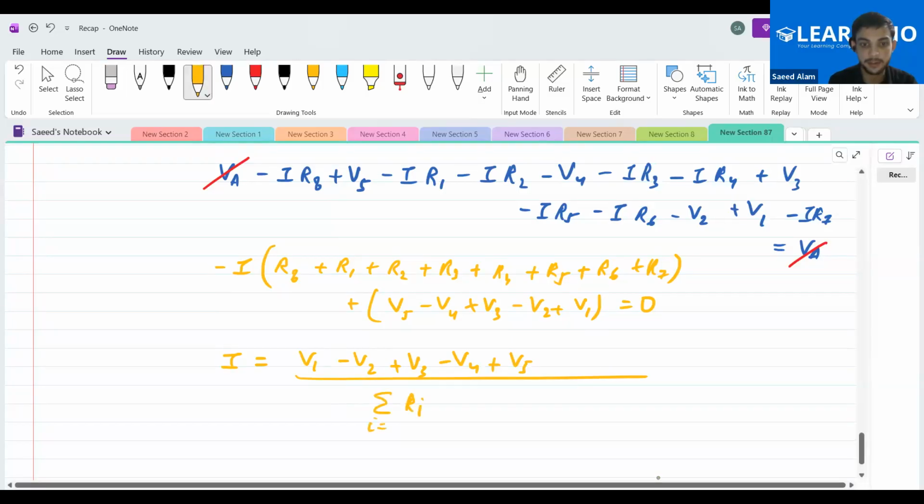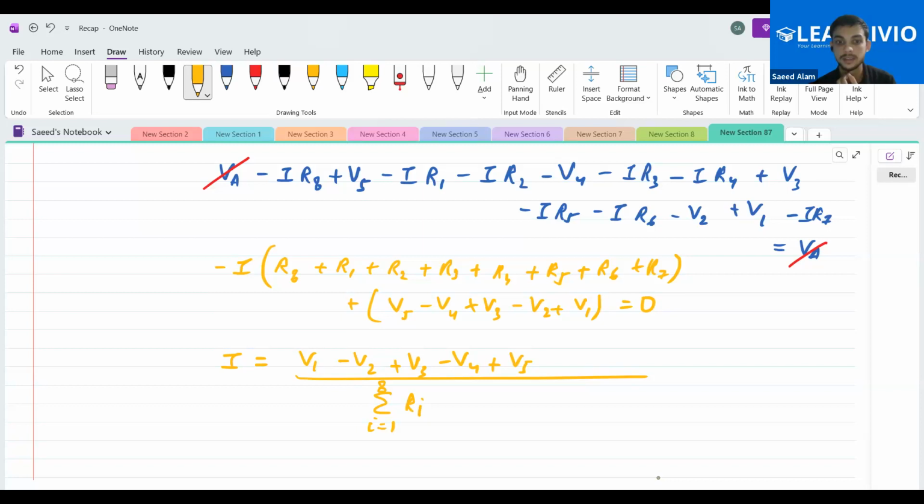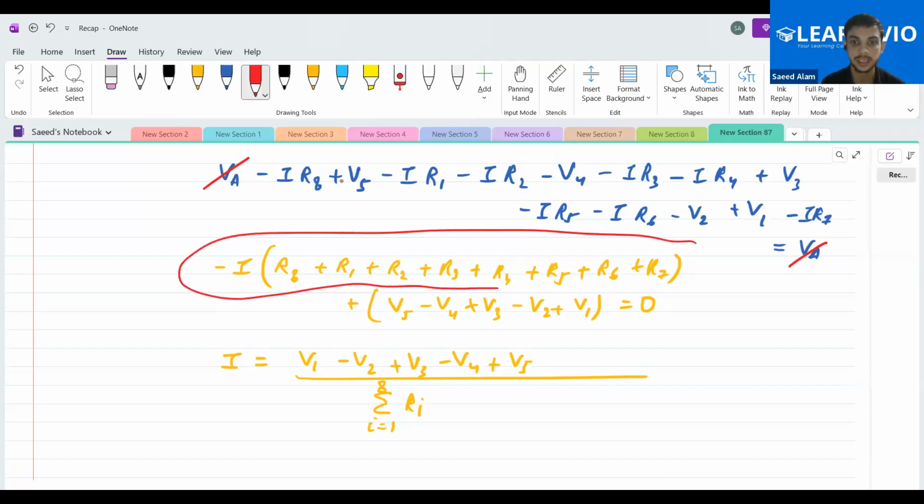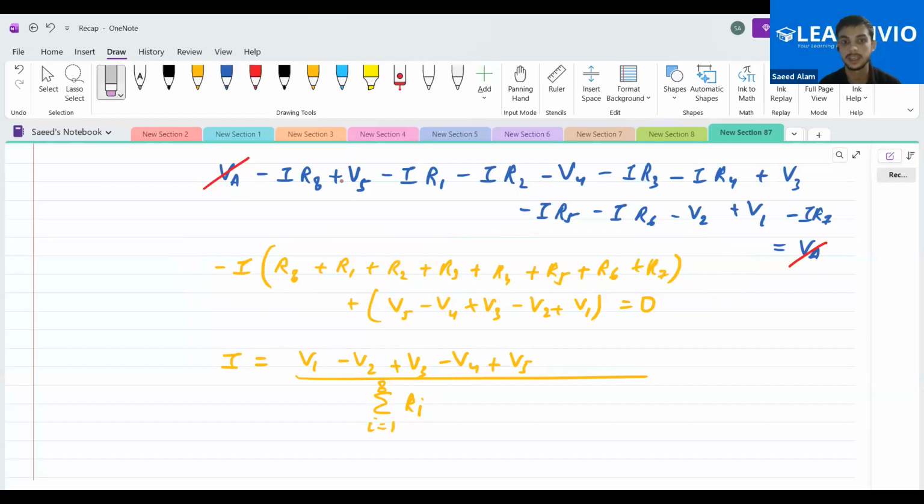See it carefully: first of all, I'm transposing this whole thing to the RHS and dividing by the same thing, so I'll get this.